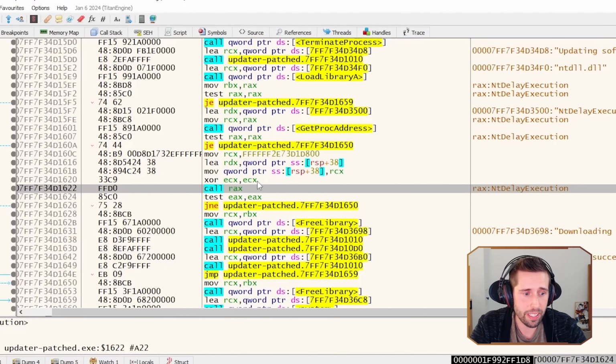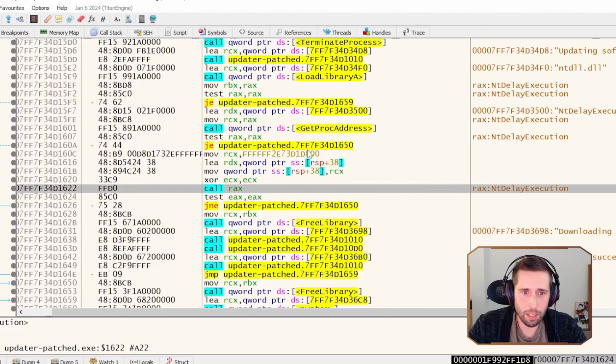Yeah, Carl, so just to reiterate, to make sure I understand, we stopped it from checking the language and then breaking out of it. We see that it now goes into the sleep mode, and that's what we're seeing now, right? Where it delays itself for a period of time. Exactly. It's trying to outlive a sandbox, outlast the sandbox. It's also trying to annoy malware analysts who are debugging, because as you could see, when the delay execution was being executed, the malware was just hanging. And we kind of lose control of the malware because it's in a sleep routine, and we can't get control back until the sleep routine is completed.